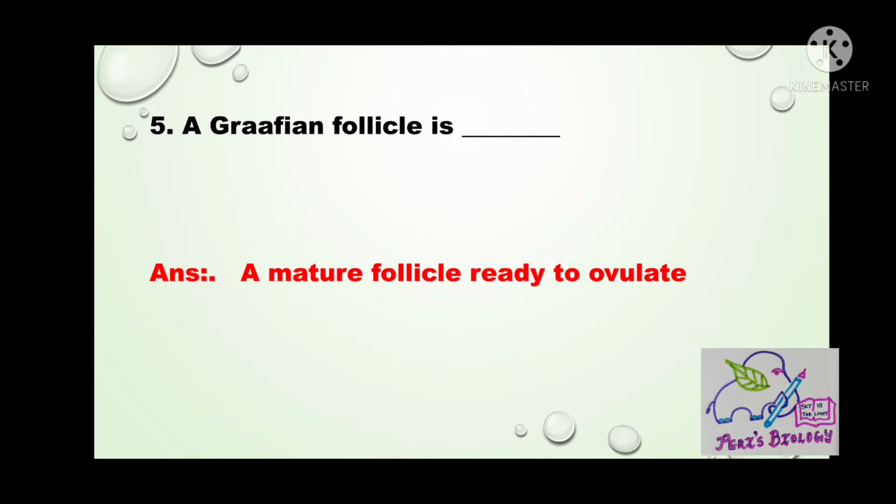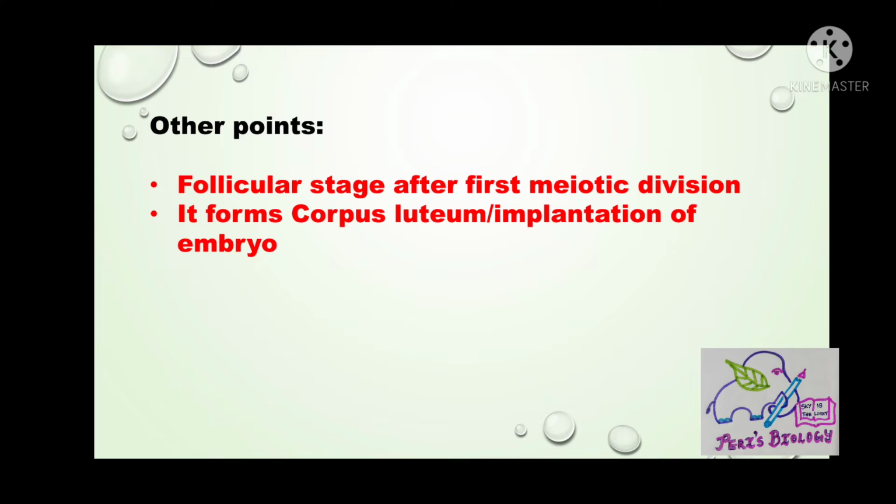Next question is, a Graafian follicle is? Answer is a mature follicle ready to ovulate. It is the follicular stage after first meiotic division but before ovulation. It contains 2N haploid oocyte. Graafian follicle forms corpus luteum and maintains implantation of embryo.